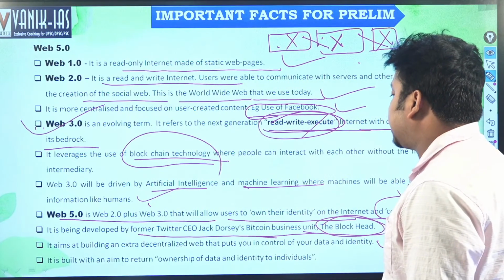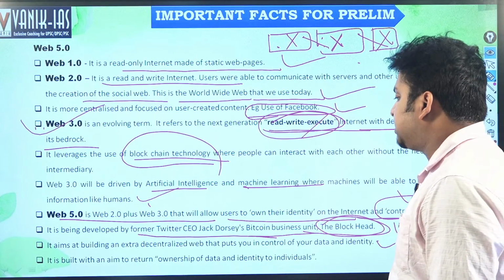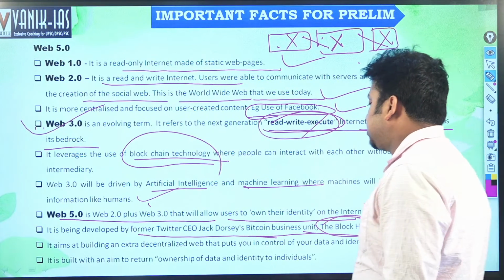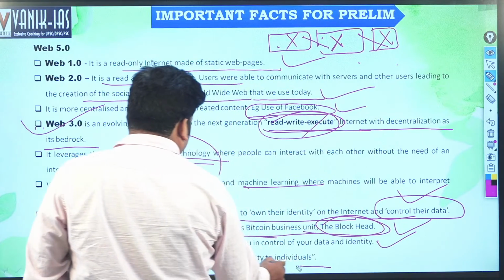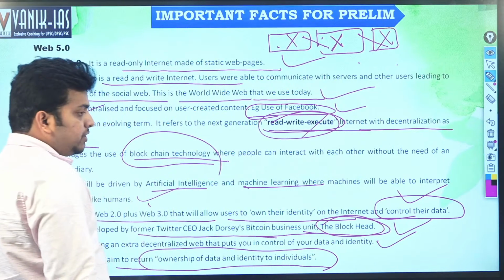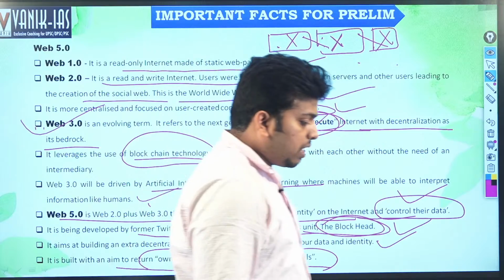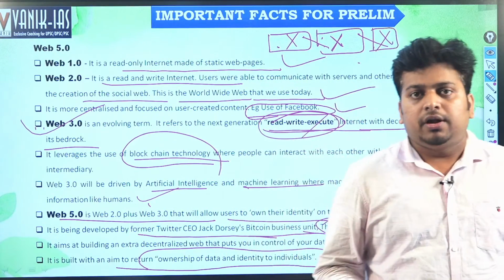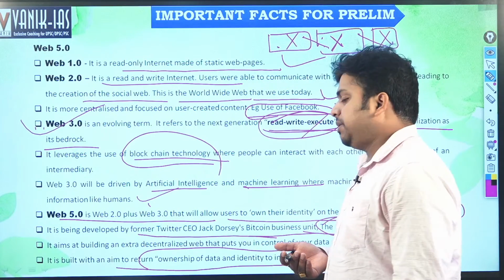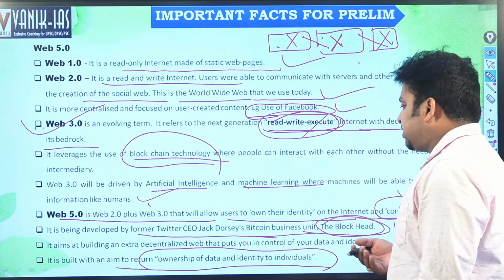It aims at building an extra decentralized web that puts you in control of your data and identity. It is built with the aim to return ownership of data and identity to individuals, which was taken by the digital age. There is a proverb that in the digital age, privacy is a myth. But now that is going to be restored by Web 5.0 and with modern developments. In every country, in the G7 and BRICS, everywhere they are talking about data privacy.